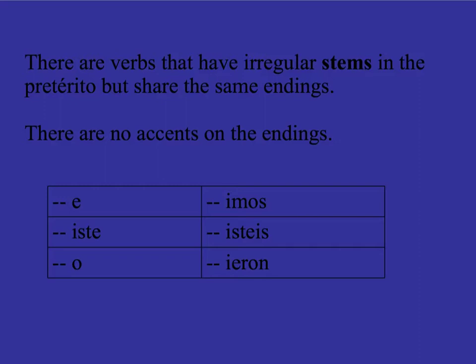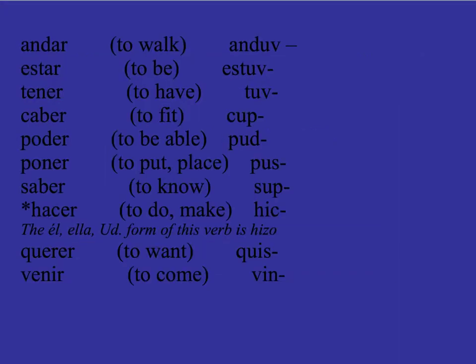It's important to note that there are no accents on these endings. So, iste, o, imos, istes, ieron. These are the same endings for all 10 irregular verbs. The 10 irregular verbs are as follows.